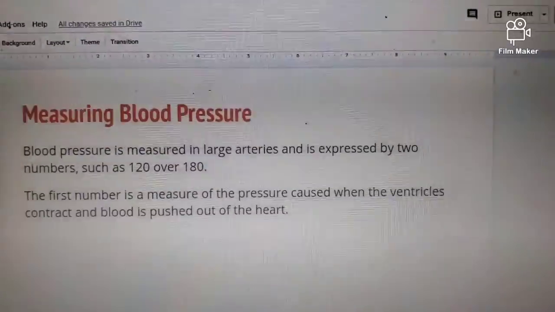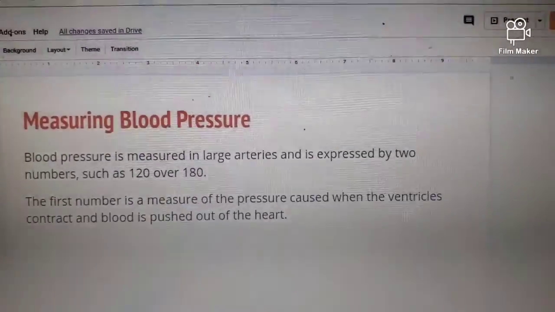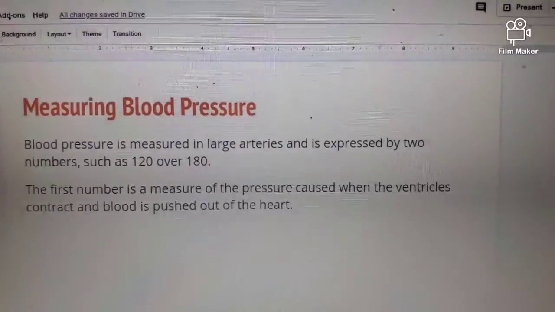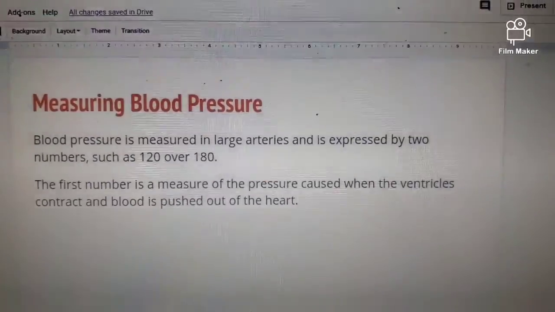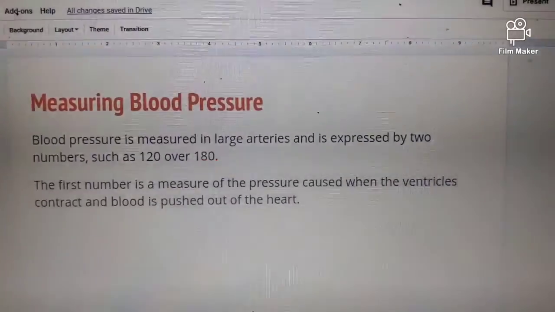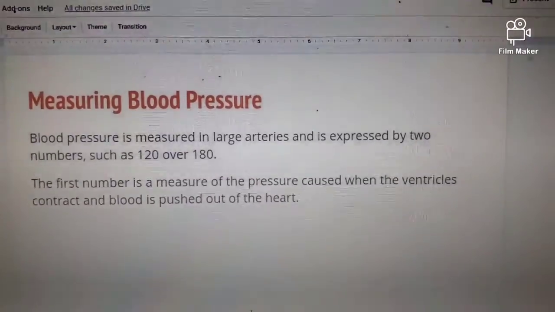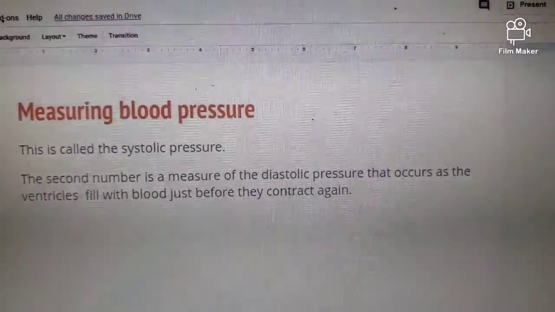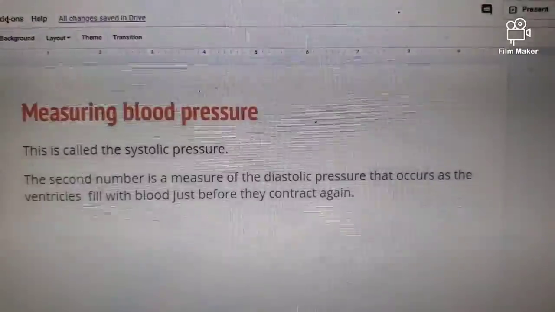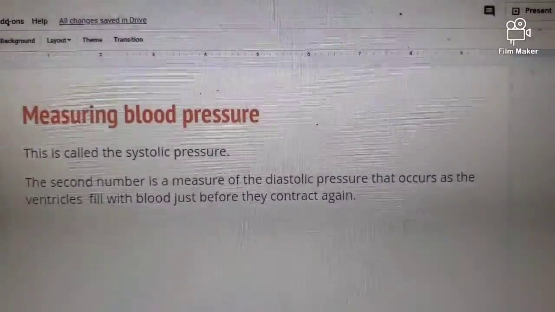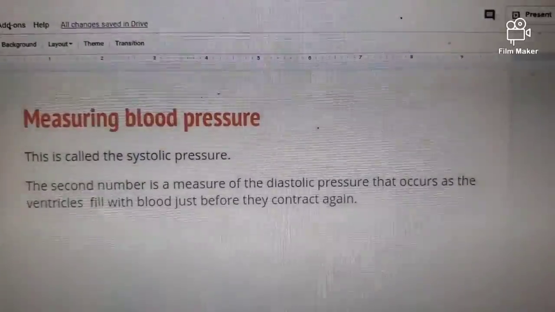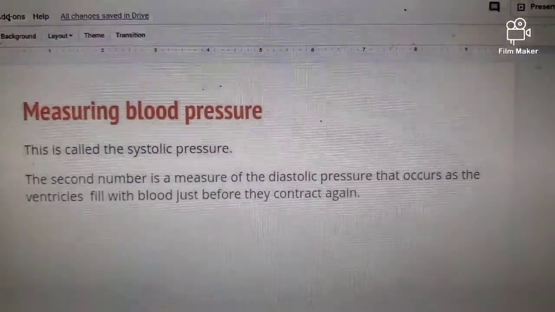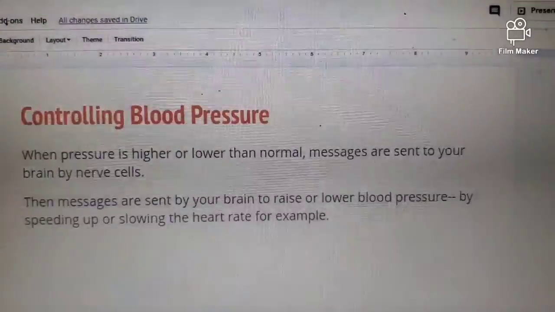120/80. Blood pressure is measured in large arteries and is expressed by two numbers, such as 120/80. The first number is the measure of pressure caused when the ventricles contract and the blood is pushed out of the heart. The number 120 is called the systolic pressure. The second number is the measure of the diastolic pressure that occurs as the ventricles fill with blood just before they contract again. Remember, this number should be around 80.